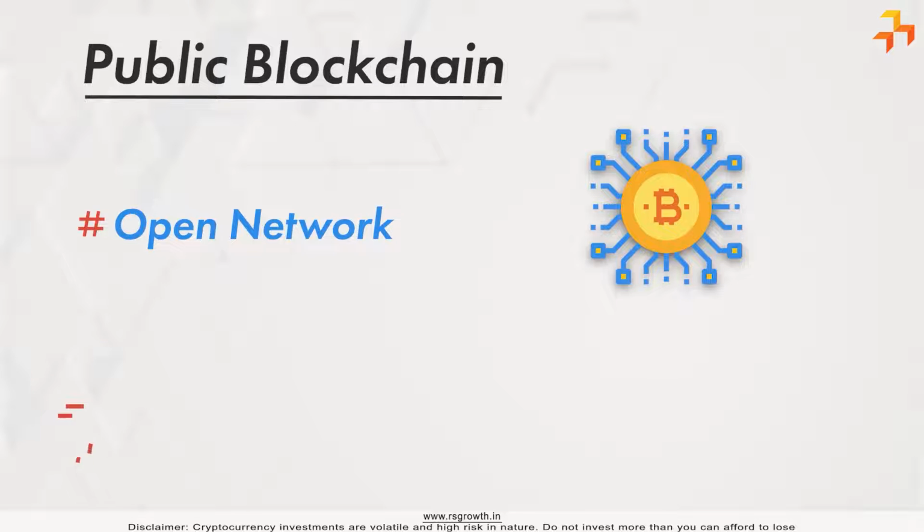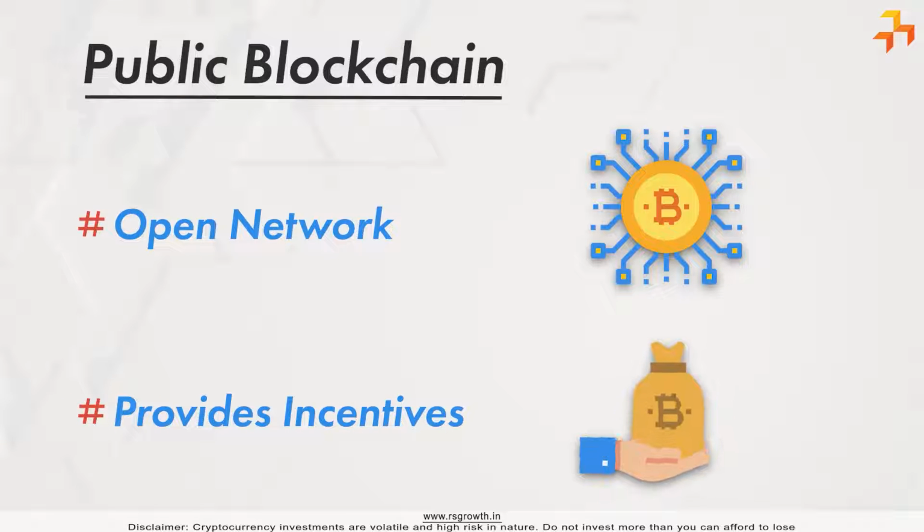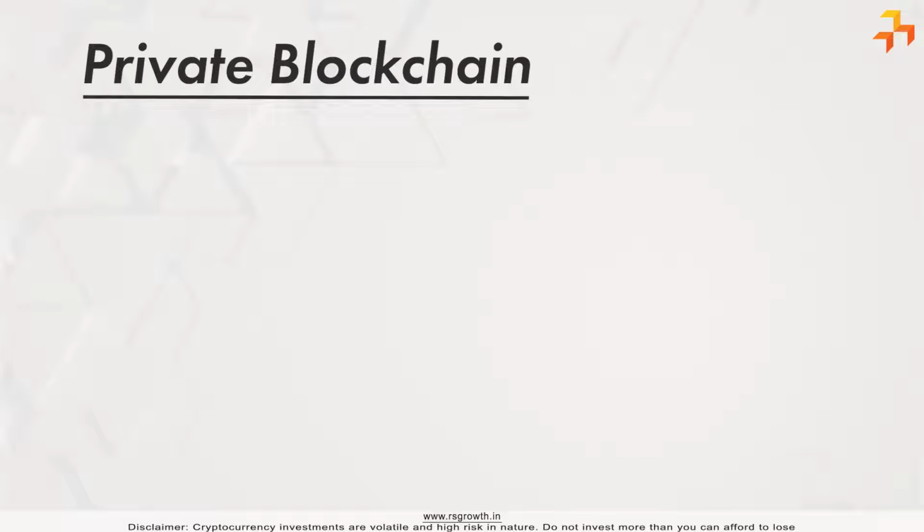The network in the public blockchain provides incentives to anyone who participates. A disadvantage of the public blockchain is that it requires a large scale of power to maintain the distributed ledger. Private blockchain refers to a network that requires an invitation.